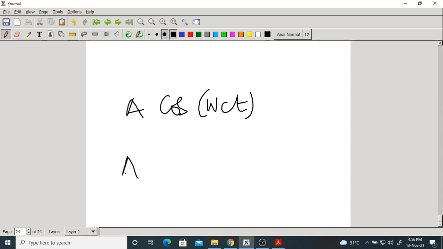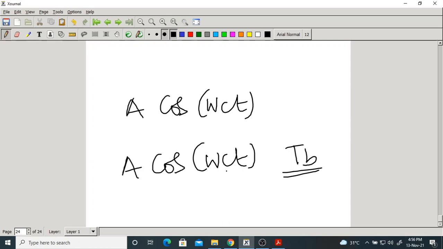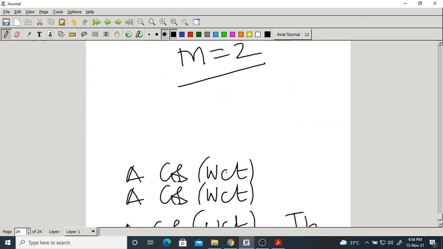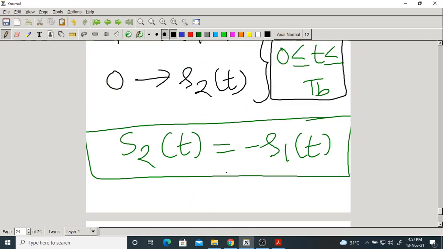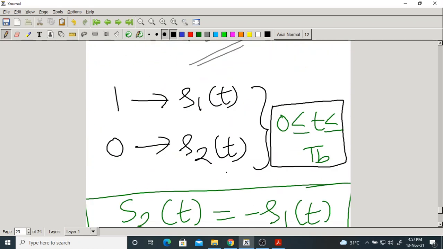But if I write A cos omega ct defined only over Tb duration, it is an energy signal. So that's why S1 of t and S2 of t are energy signals.